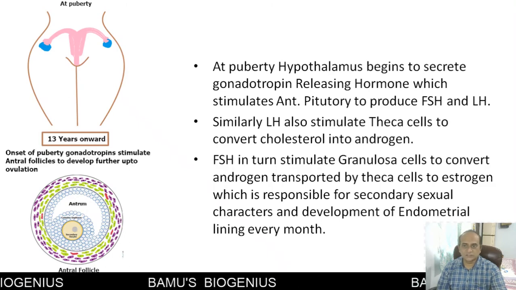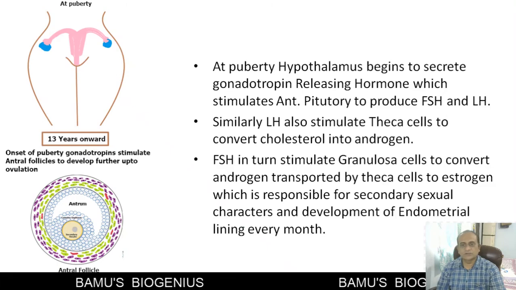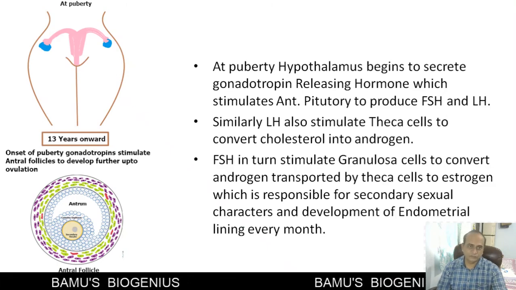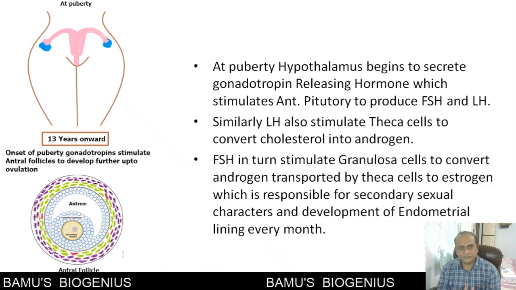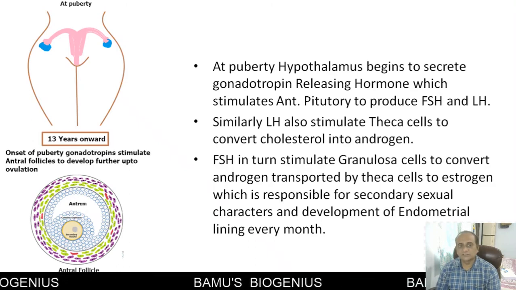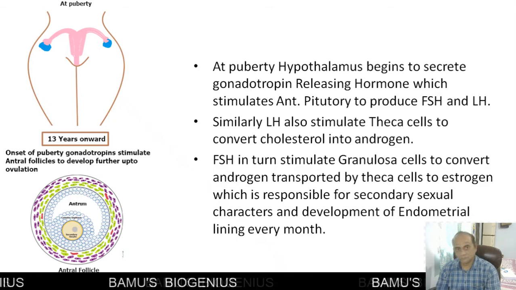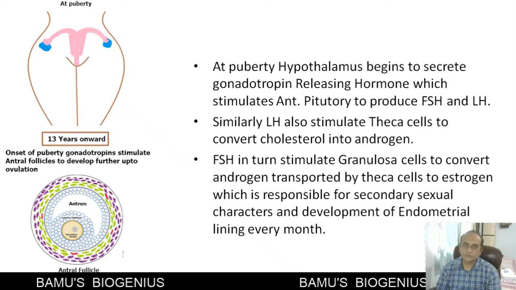This estrogen is responsible for the secondary sexual characters, and also for development of the endometrial lining every month. So this happens in the ovary and in the female body after 13 years of age. Similarly, these hormones also stimulate antral follicles to develop further up to ovulation.